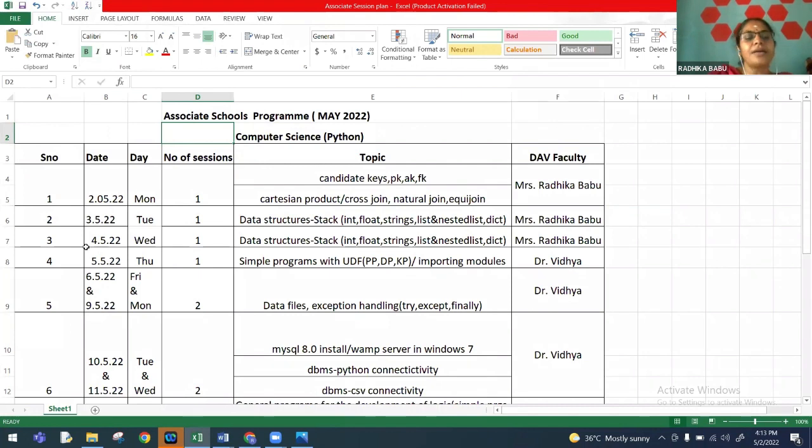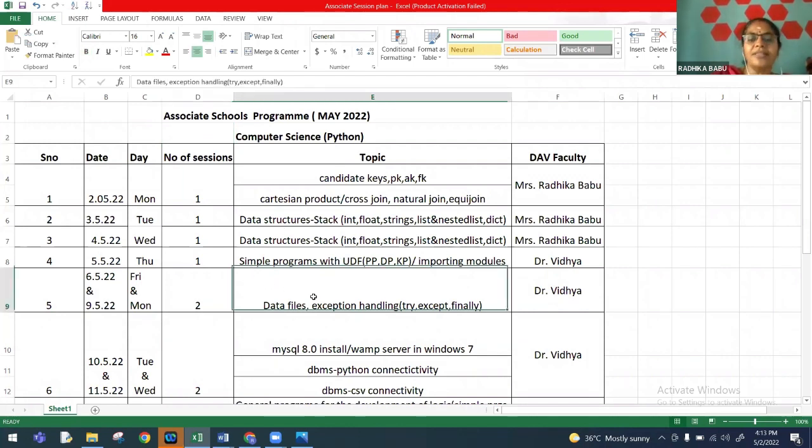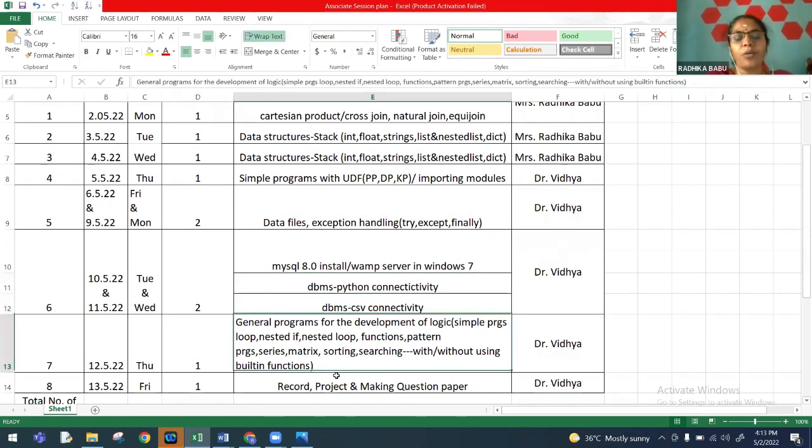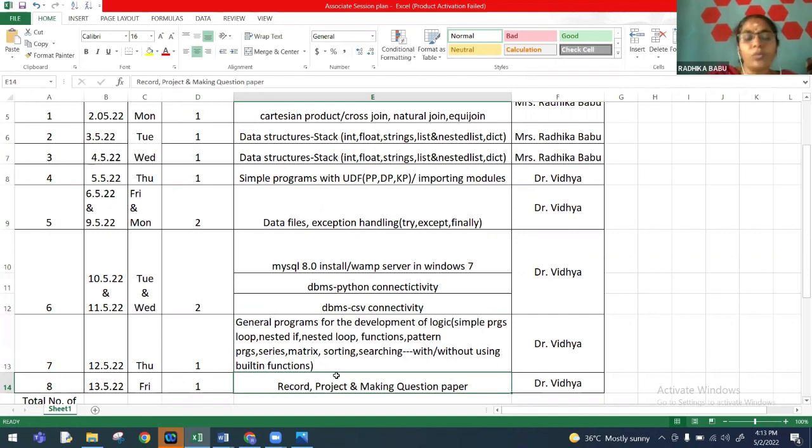So now the 10 days starting from today, we are going to work with SQL, primarily, on these topics: SQL, data structures, user-defined functions, importing modules, etc. We are going to concentrate on files, MySQL installation, the software part of it, database connectivity, and database with CSV connectivity, general programs, and finally, we will be looking at the programs that we have to take in record and how to proceed with the project and how we set up the question paper.